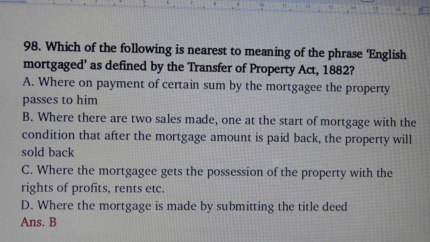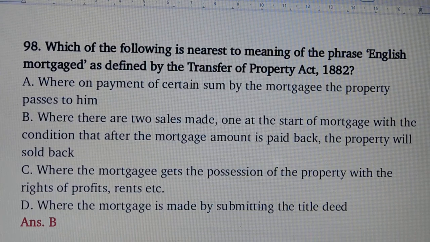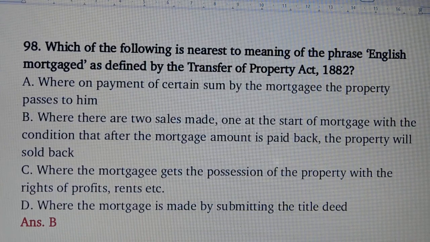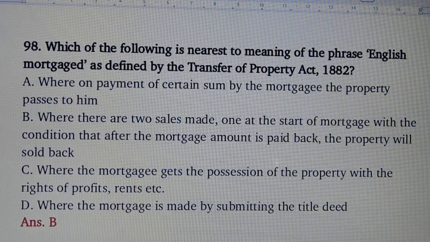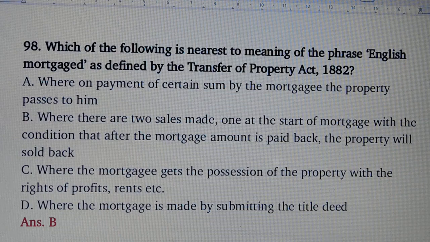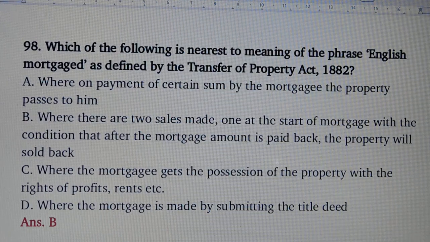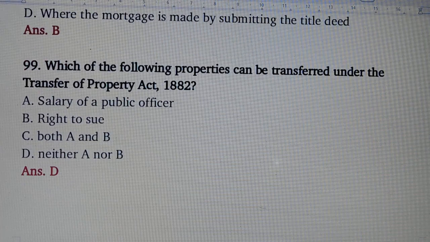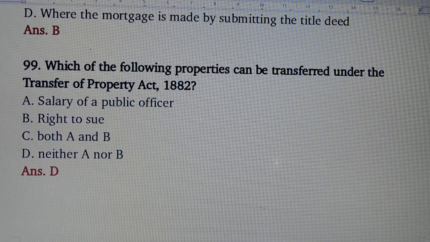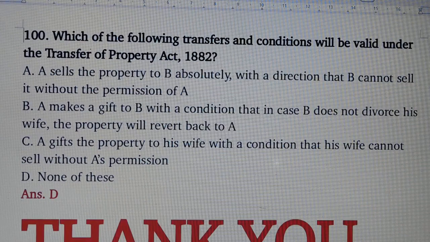Answer is option number B. Where there are two sales made, one at the start of mortgage with the condition that after the mortgage amount is paid back, the property will be sold back. Question number 99. Which of the following properties can be transferred under the Transfer of Property Act? Answer is option number D. Neither A nor B.